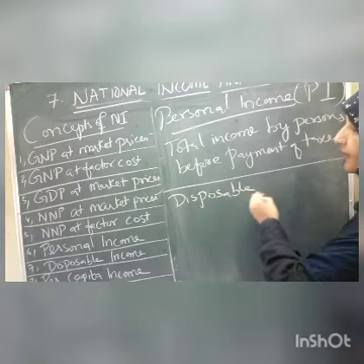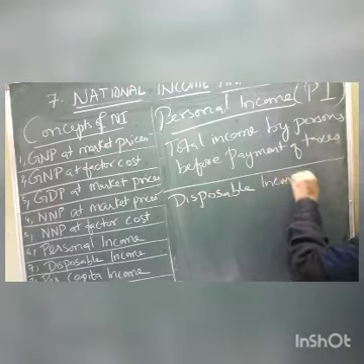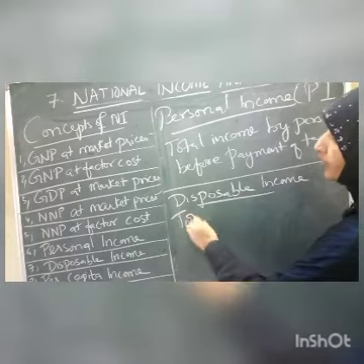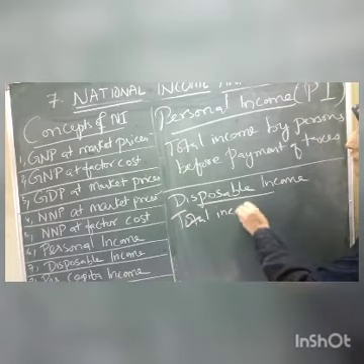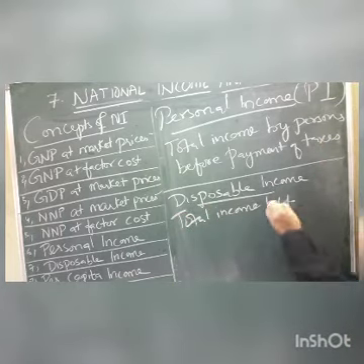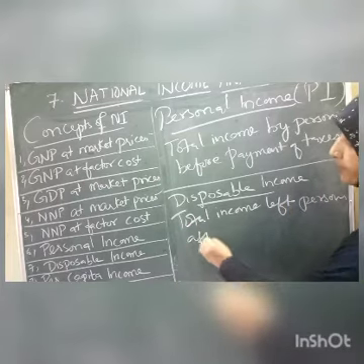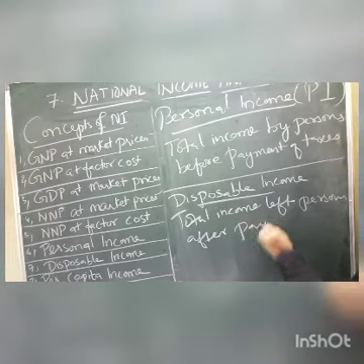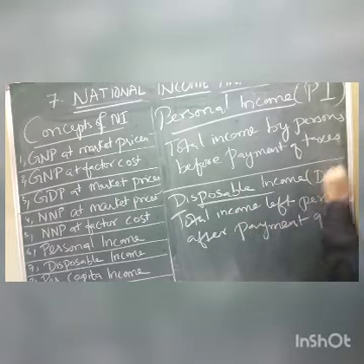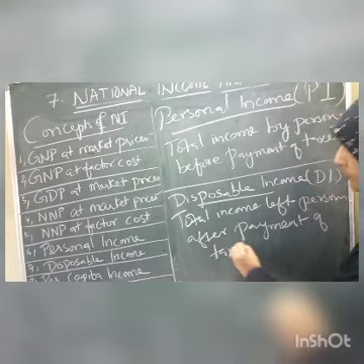Disposable income. So what is disposable income, children? The total income left in the hands of a person after payment of taxes. This is DI. So simple one.